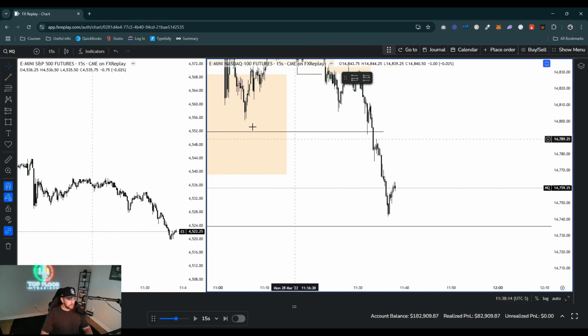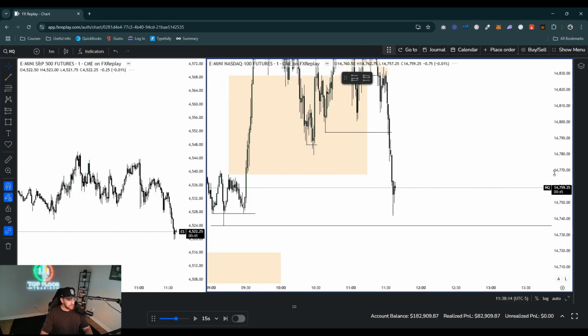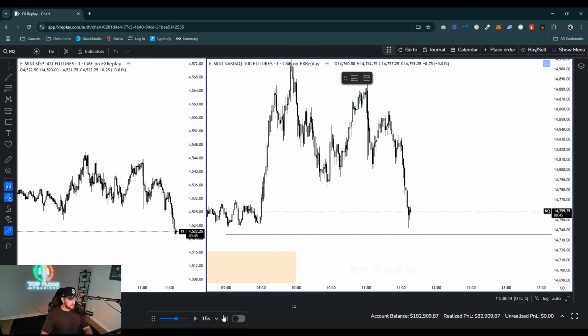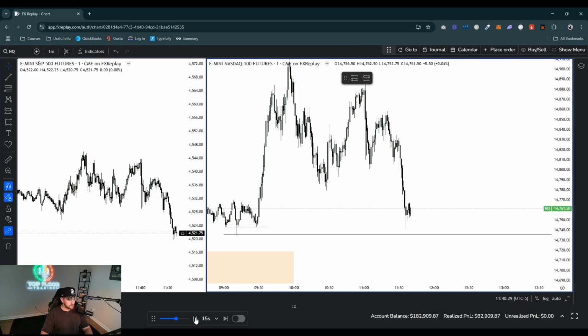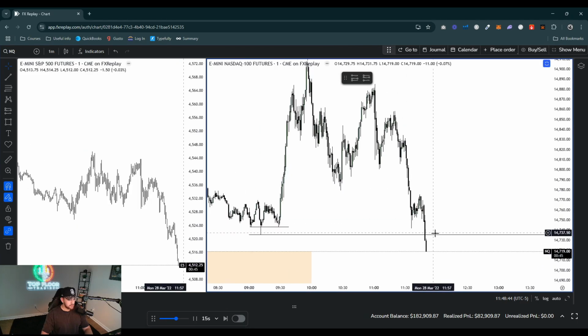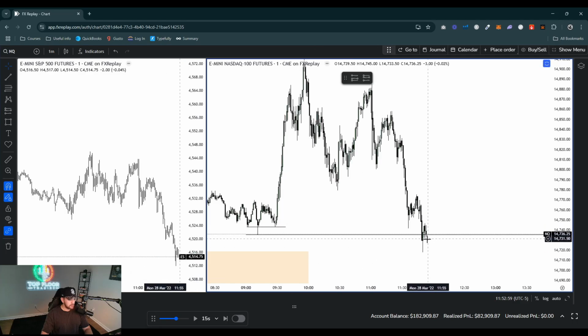And then the 9 a.m. candle's low is down here. So we can go ahead and delete all this so it doesn't get confusing for you guys, and see if it hits. So the 9 a.m. candle's low, I want to see if it hits it or not. And boom, it ends up getting hit right there.